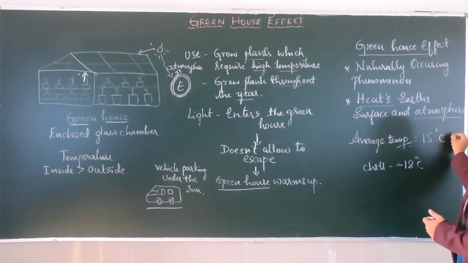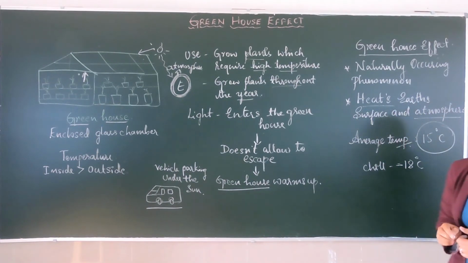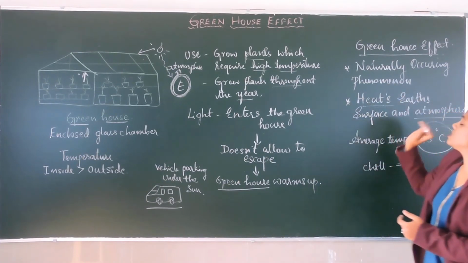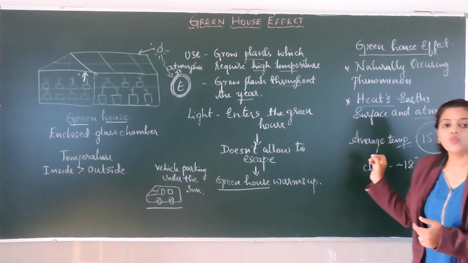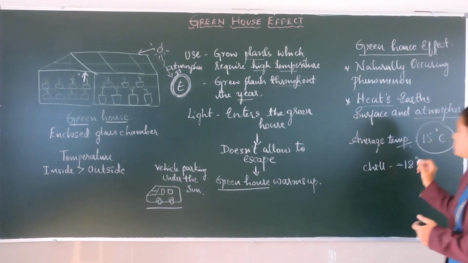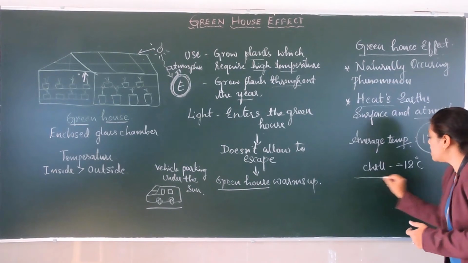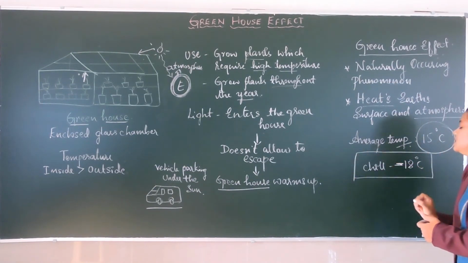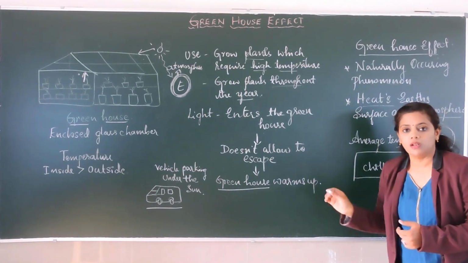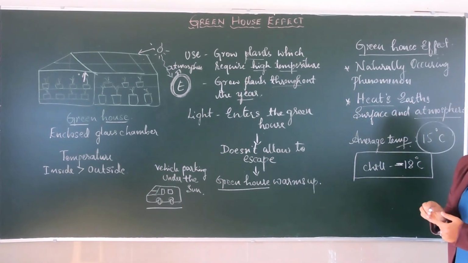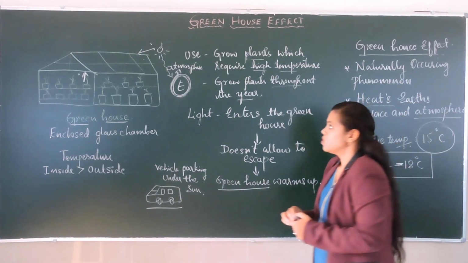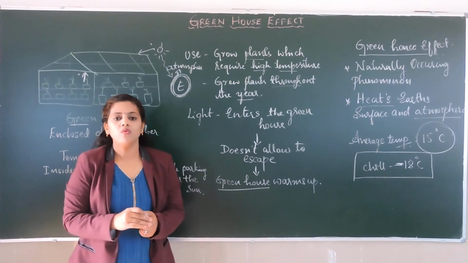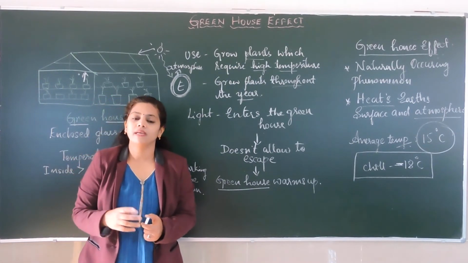The average temperature of Earth is around 15 degrees centigrade because of this greenhouse effect. If there were no greenhouse effect, the average temperature of the Earth would have been minus 18 degrees. That is a very chilly temperature for the Earth. So this is about the greenhouse phenomenon. Now let us understand what we mean by greenhouse effect.